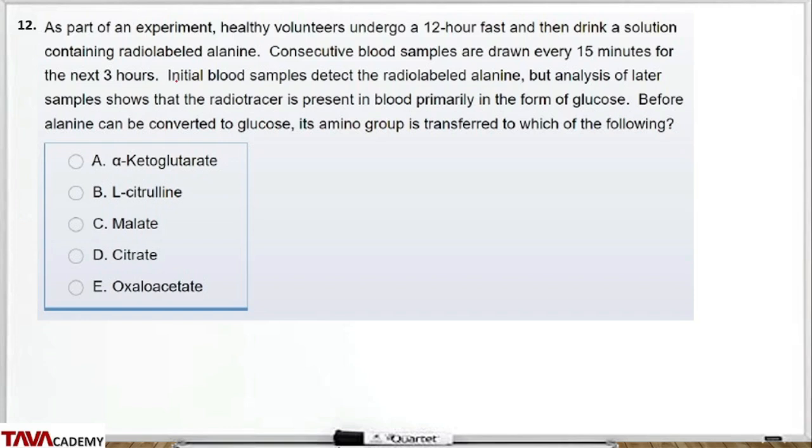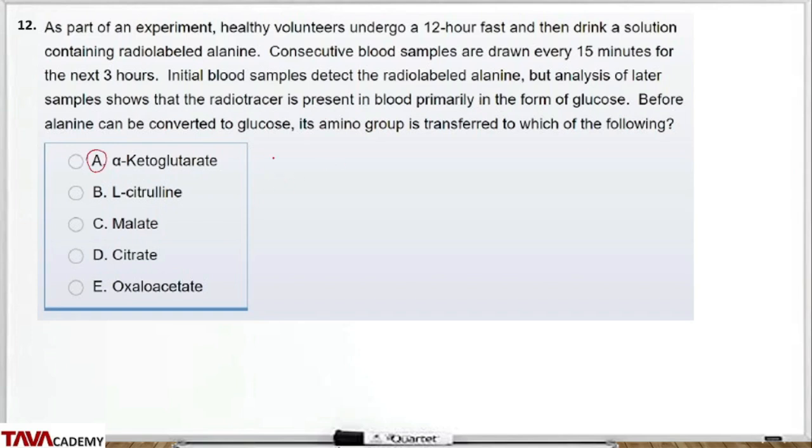Question 12 says, as part of the experiment, healthy volunteers undergo a 12-hour fast and then drink a solution containing radiolabeled alanine. Consecutive blood samples are drawn every 15 minutes for the next 3 hours. Initial blood samples detect the radiolabeled alanine, but analysis of later samples shows that the radiotracer is present in blood primarily in the form of glucose. Before alanine can be converted to glucose, its amino group is transferred to which of the following? The answer is alpha ketoglutarate to form glutamate.